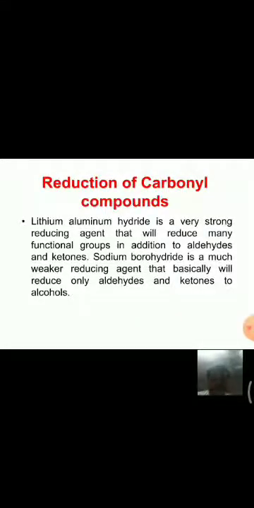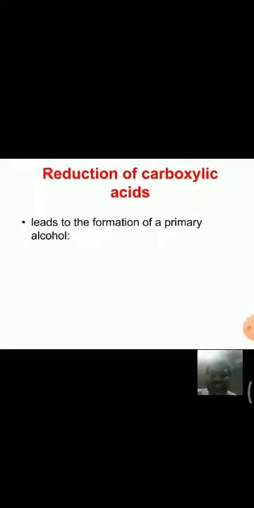See here, lithium aluminum hydride is a strong reducing agent that will reduce many functional groups like aldehydes, ketones. But coming to sodium borohydride, it is somewhat weaker reducing agent. It only reduces aldehydes and ketones. While lithium aluminum hydride also reduces acids, sodium borohydride is limited to aldehydes and ketones.